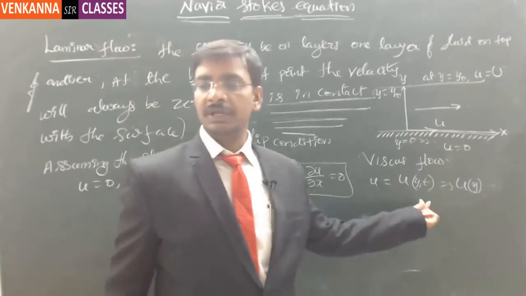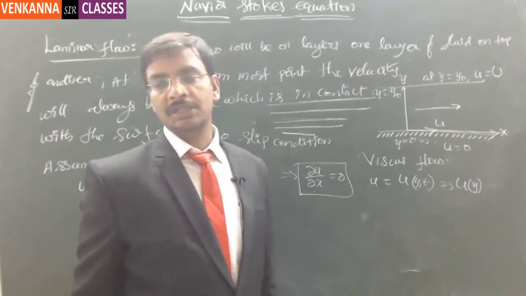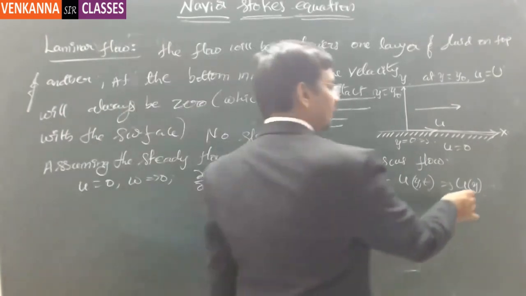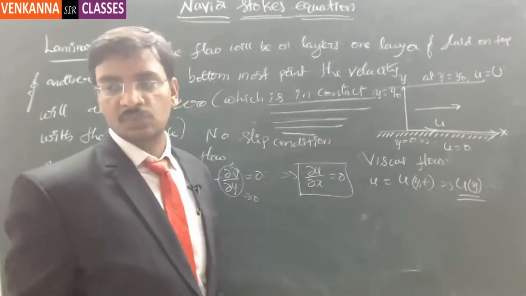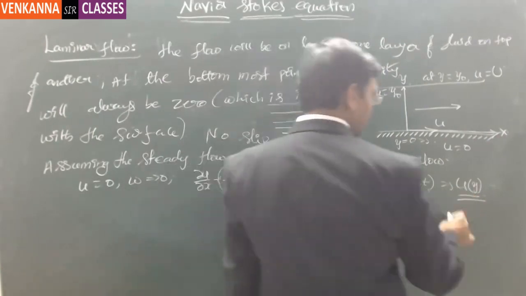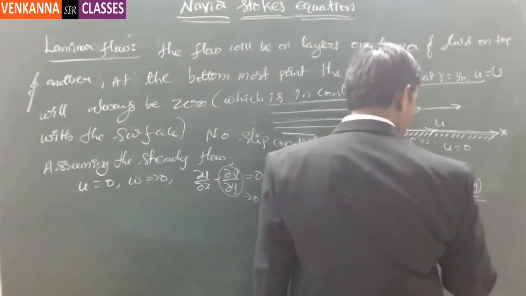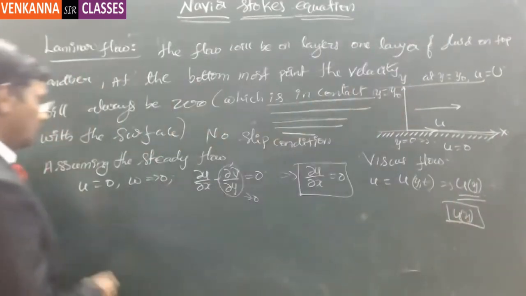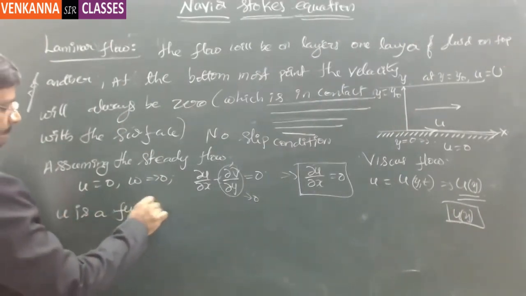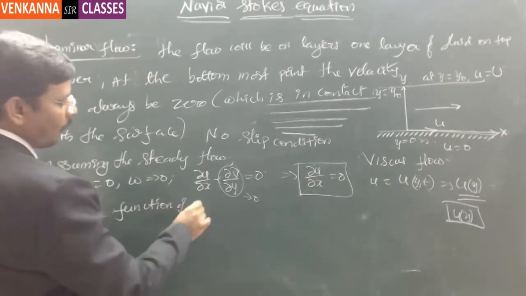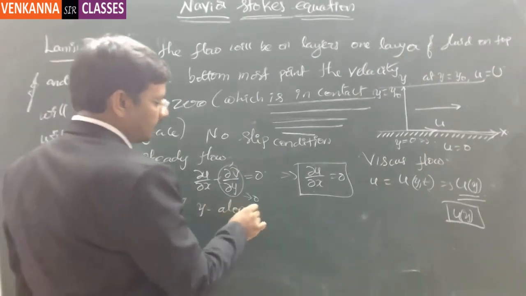Now, t also is independent because we are assuming the steady flow. So in the steady flow, u is a function of y alone. This is one important thing.